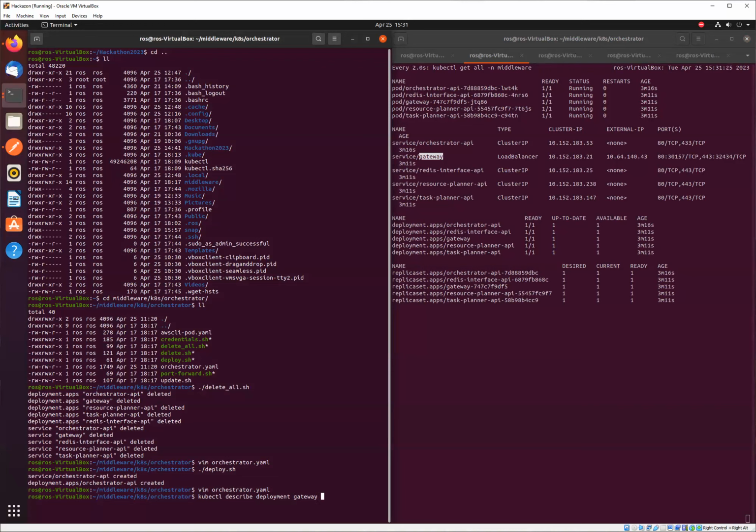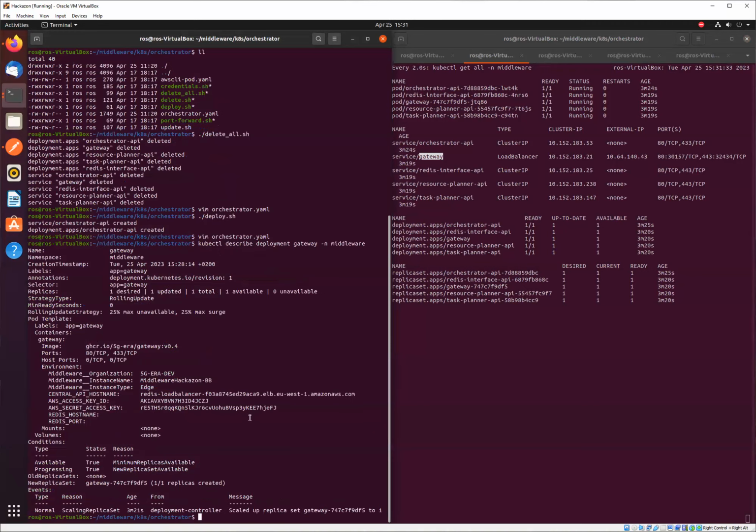So not the orchestrator API that we have deployed, but some other service. And then we'll just specify the namespace to use, -n middleware. And now, as you can see, we are using the same image with the same tag that we have deployed the orchestrator with. Which means that the middleware is deployed with the latest up-to-date version.